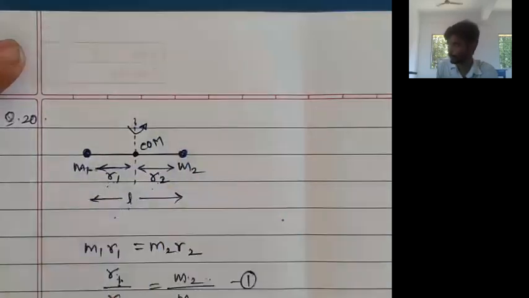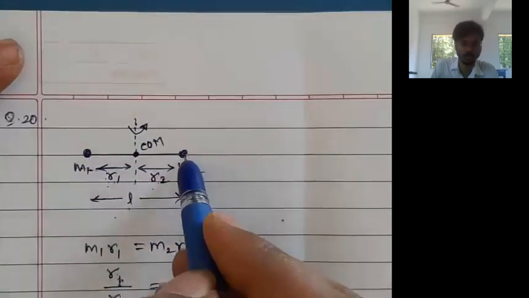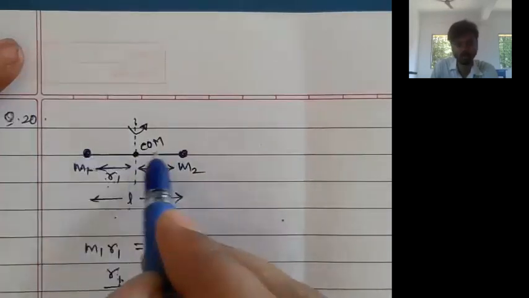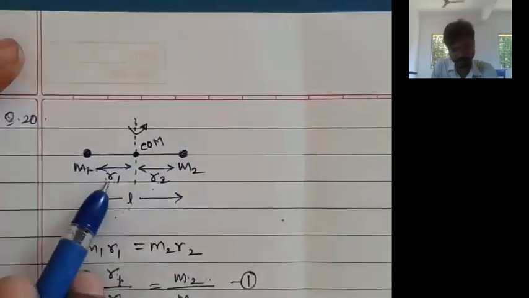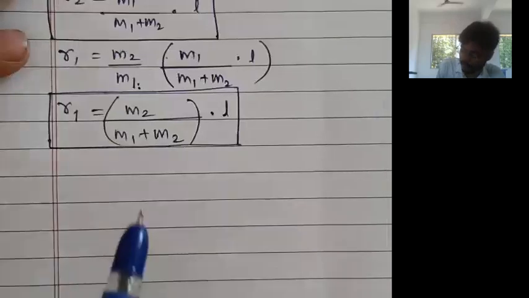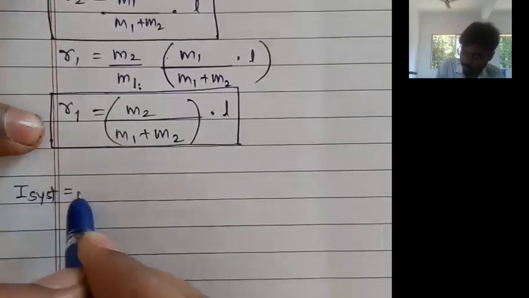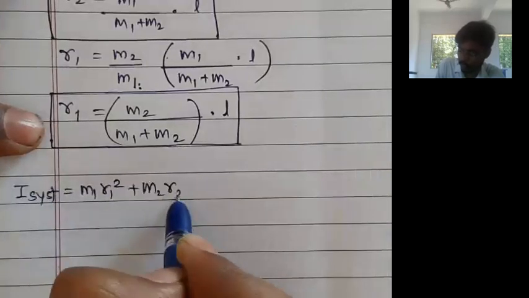So what is the moment of inertia of the first point mass? M1 R1 square. Second point mass, M2 R2 square. The rod is a light, weightless, massless rod, so there is no need to calculate the moment of inertia of the rod. So M1 R1 square plus M2 R2 square is going to be the moment of inertia of our entire system.